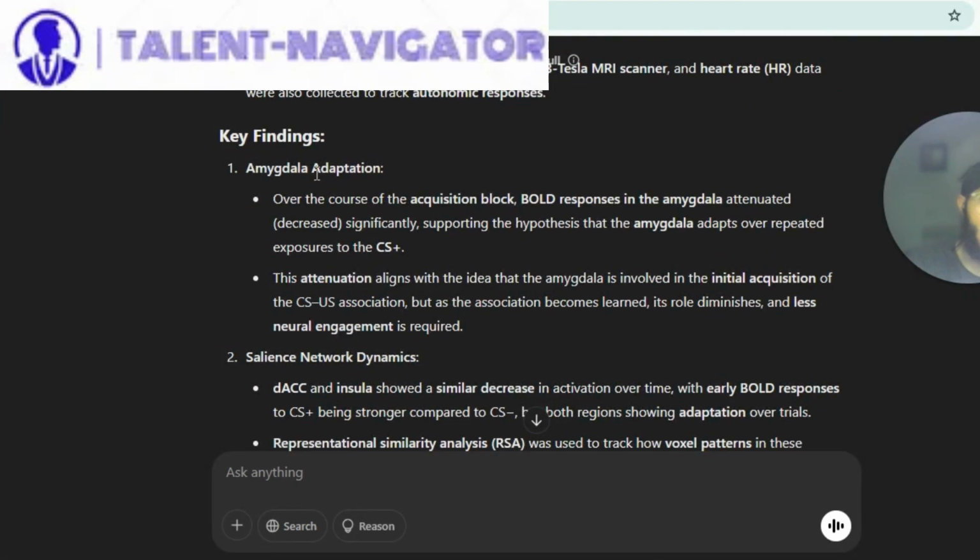Key findings: amygdala adaptation. Over the course of the acquisition block, BOLD responses in the amygdala attenuated, decreasing significantly, supporting the hypothesis that the amygdala adapts over repeated exposures to the CS+. This attenuation aligns with the idea that the amygdala is involved in the initial acquisition of the CS-US association, but as the association becomes learned, its role diminishes and less neural engagement is required.